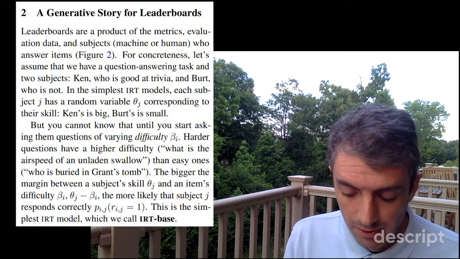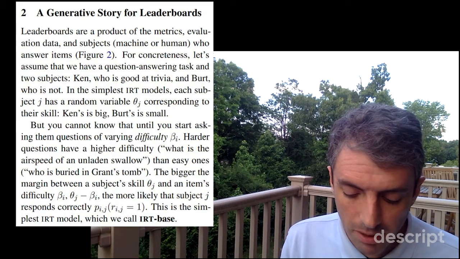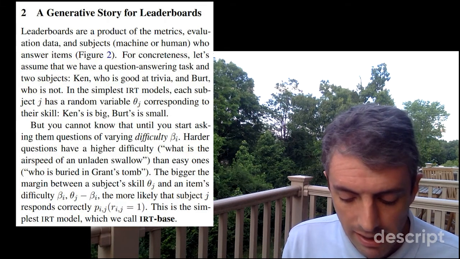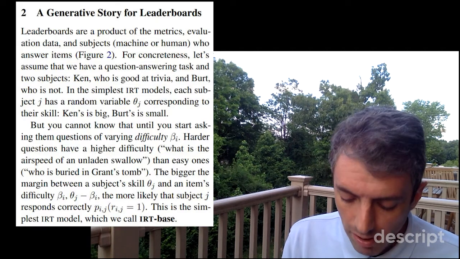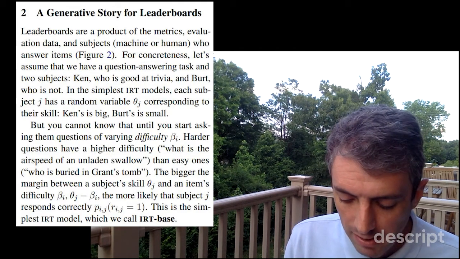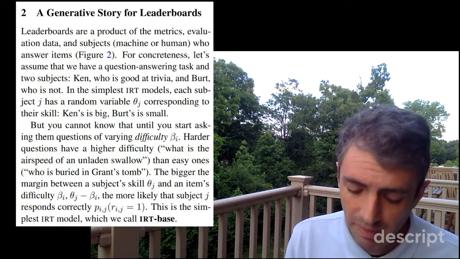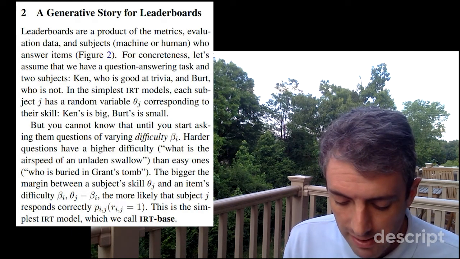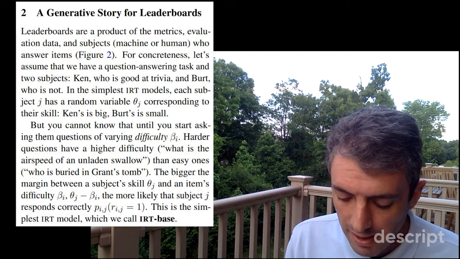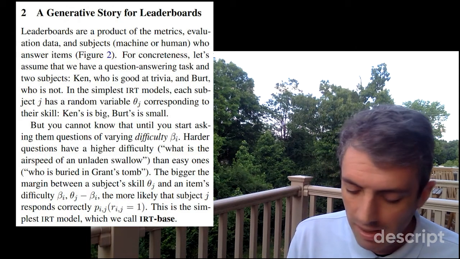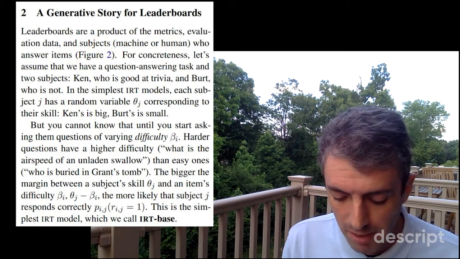Section 2, a generative story for leaderboards. Leaderboards are a product of the metrics, evaluation data, and subjects, human or machine. For concreteness, let's assume that we have a question answering task and two subjects, Ken, who is good at trivia, and Bert, who is not. In the simplest IRT models, each subject j has a random variable theta j corresponding to their skill. Ken's is big, Bert's is small.